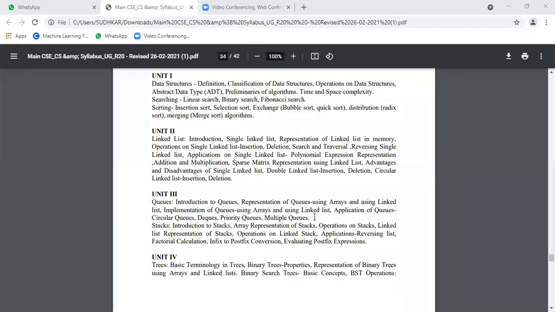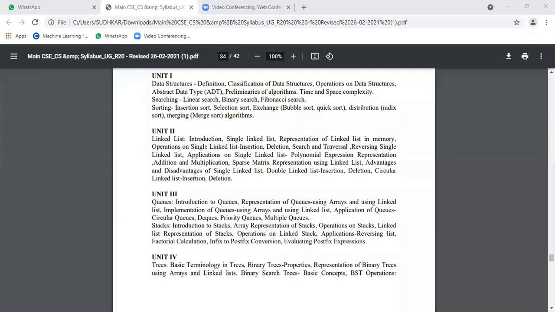Storing purpose, adding purpose, reversing purpose. These are different operations like addition, subtraction, multiplication, but the output is different. The operation names are the same, but the actions are different. That is up to queues.